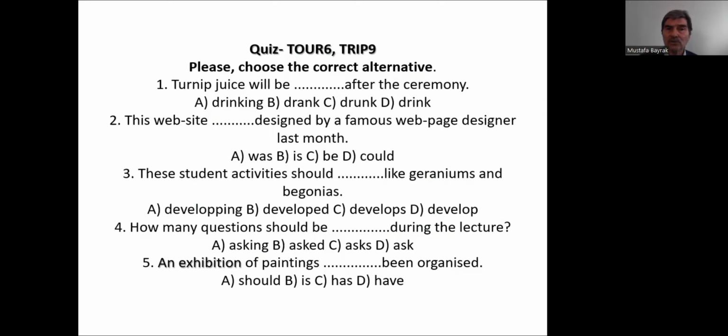1. Turnip juice will be drank after the ceremony. Yes, drinking can come after B, but when it is active voice, okay? So, turnip juice will be. Turnip juice is object. So, drank is the second form. We don't use it. So, drunk. Turnip juice will be drunk after the ceremony. C is true.